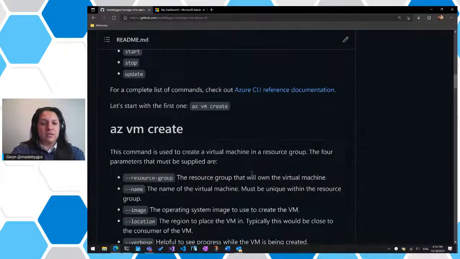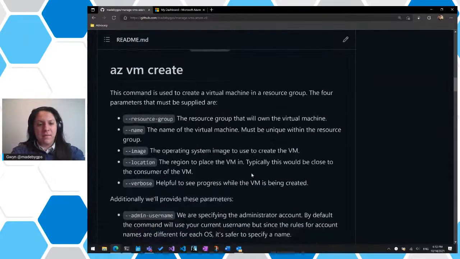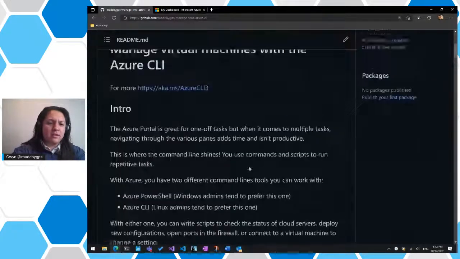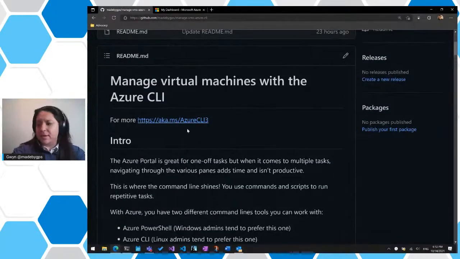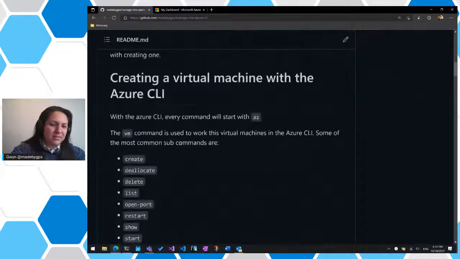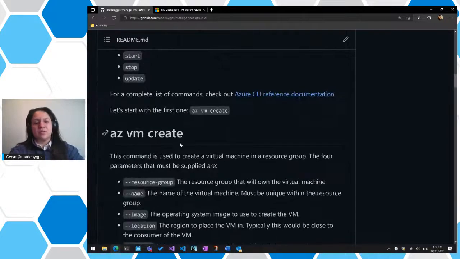So if we go back to the GitHub repo, again, we shared the link to the repo, right? This is going to be available. This is based on the Learn module that's up here at top. I would highly recommend you do this after we're done with the session. I tried to summarize everything to fit it in an hour's worth of time. But there's actually an interactive environment, and it creates a subscription for you, and you can create VMs and not have to worry about having to delete them or paying any money, things like that. So definitely give that a try once you're done with this.